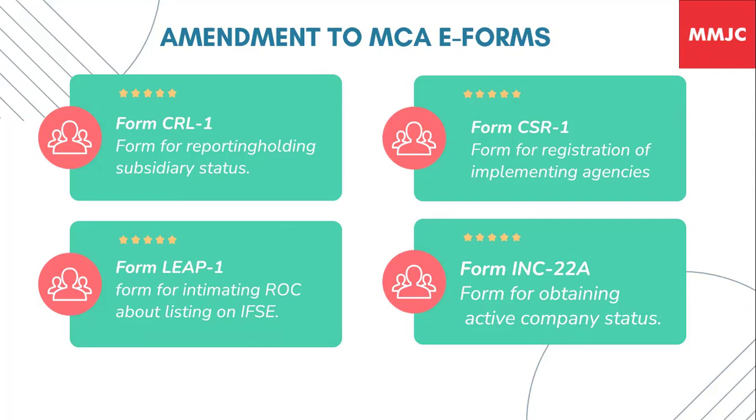Then CFL1, which is filed for intimating the ROC about the details about the subsidiaries, layers of subsidiaries held by a company. And Form CSR1, which is for the registration of implementing agency with the ROC. So all these are basically one-time forms which have been amended by the ministry for the reason of shifting these forms from V2 to V3 portal. Like all other forms, these new forms also will be applicable from 14th of July.